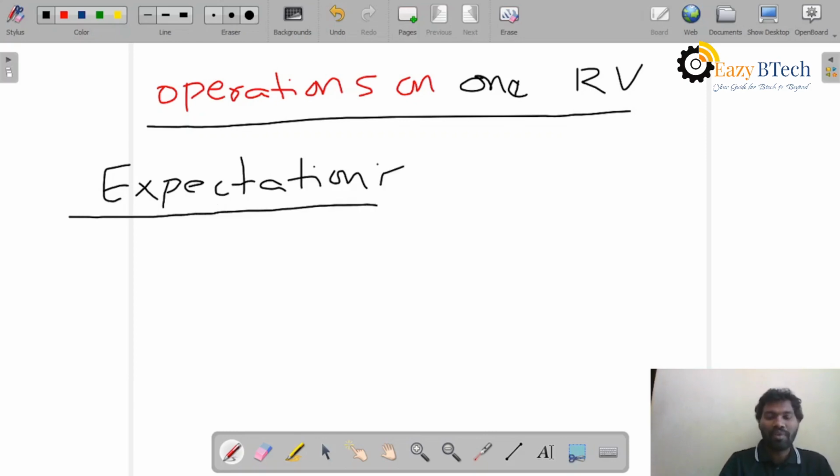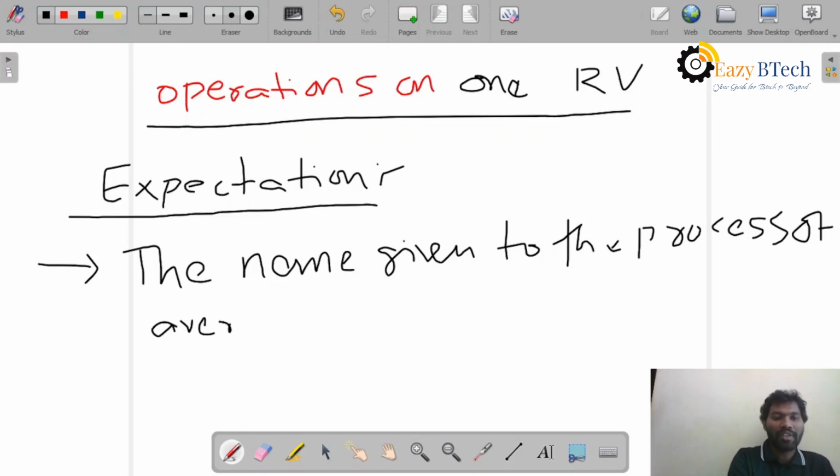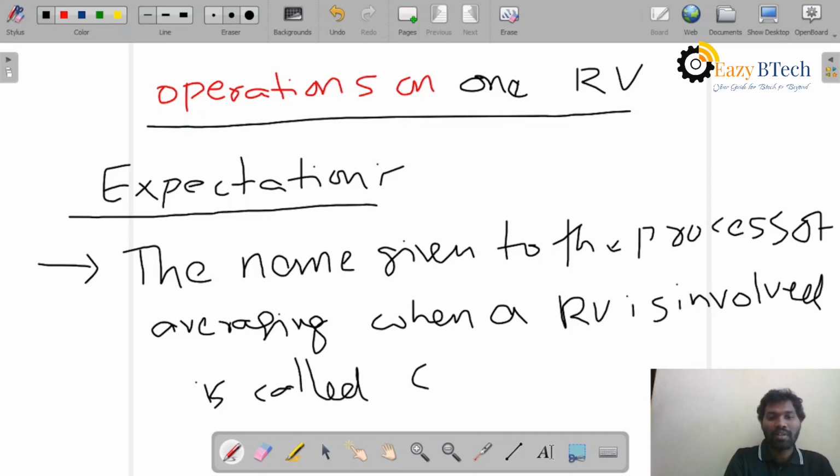So what is meant by expectation? The process of averaging when a random variable is involved is called expectation.